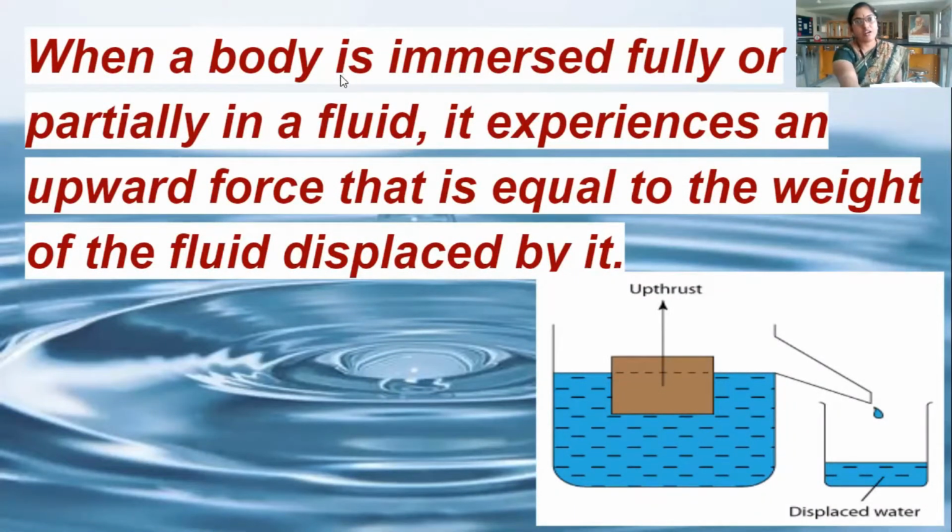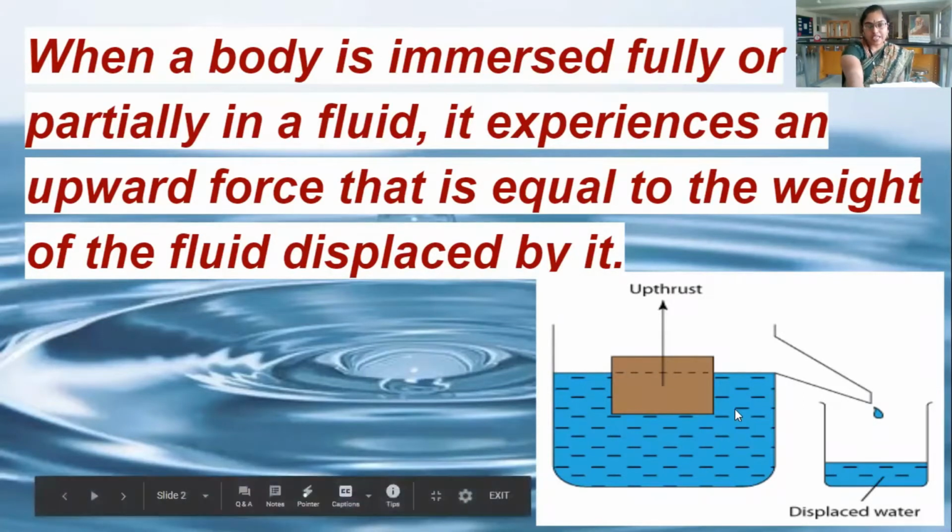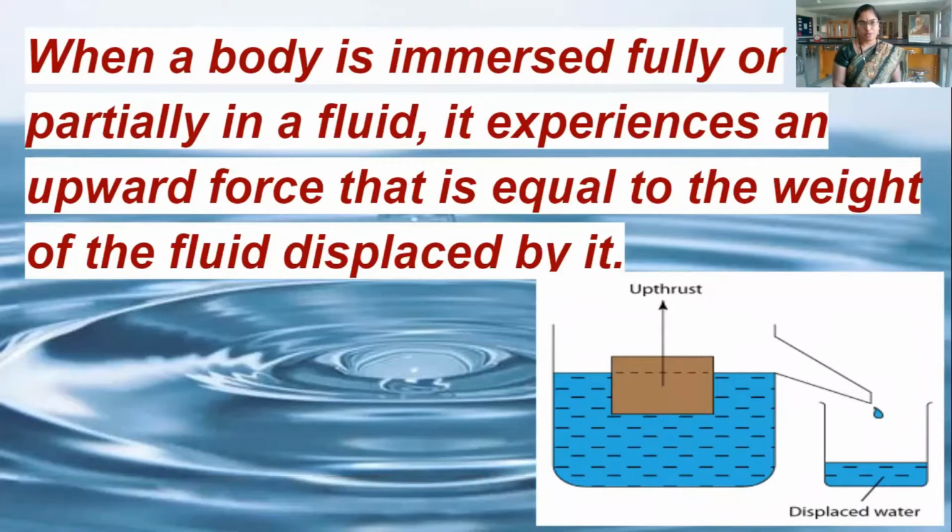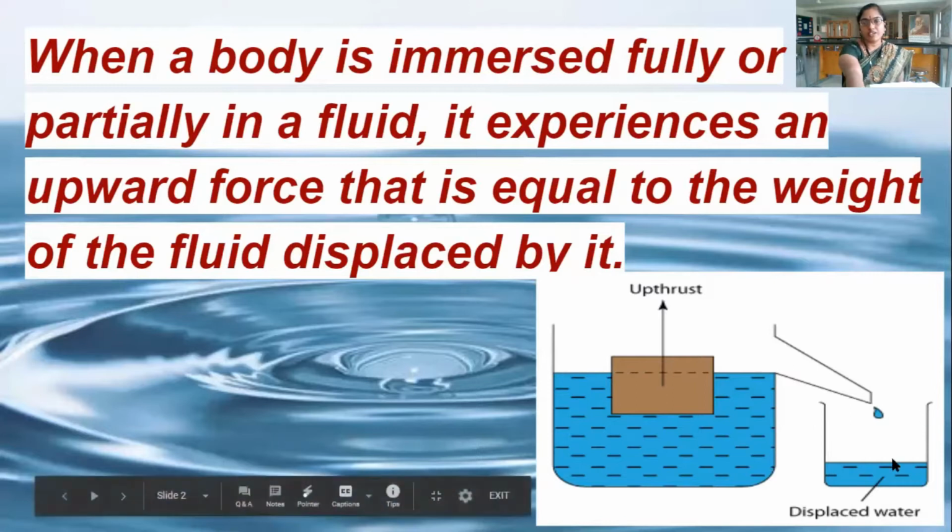When an object or a body is immersed fully or partially in a fluid, you need to select an object. Here I choose a stone which doesn't have any particular shape. If we immerse this object as shown in the figure in any fluid, what happens to the object? The fluid exerts an upward force on the object which is equal to the weight of the liquid displaced out.